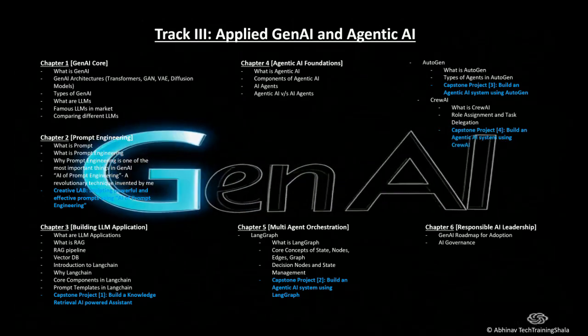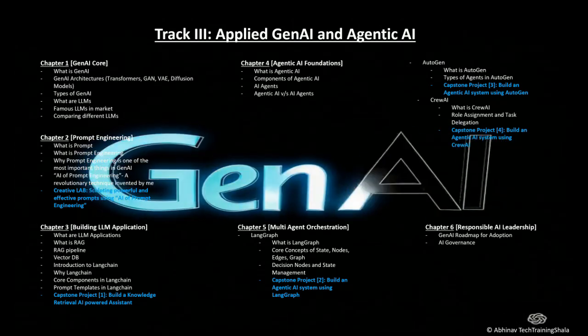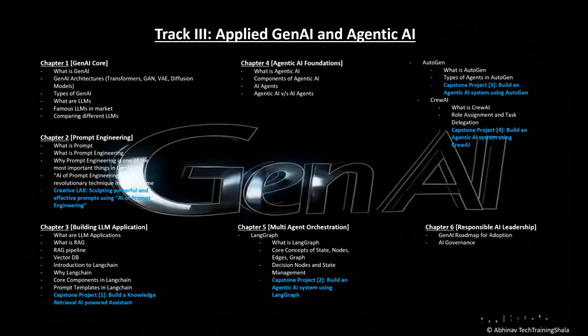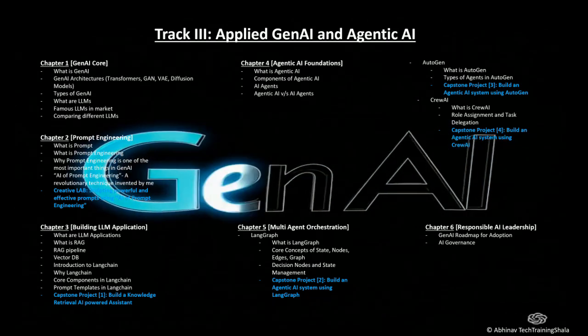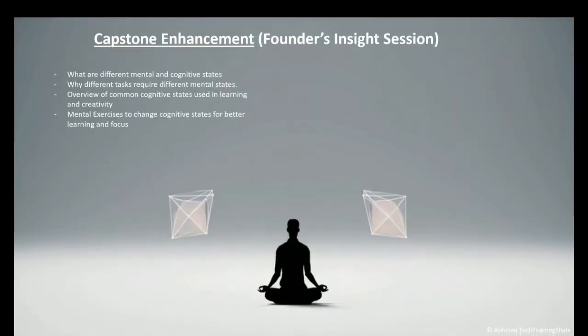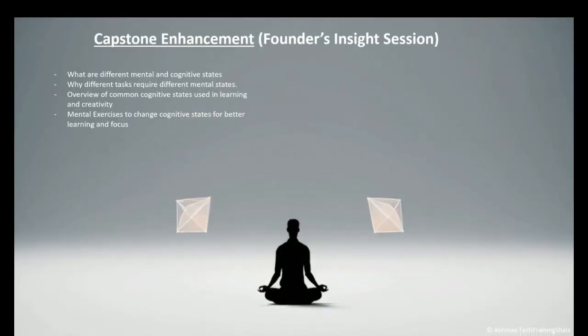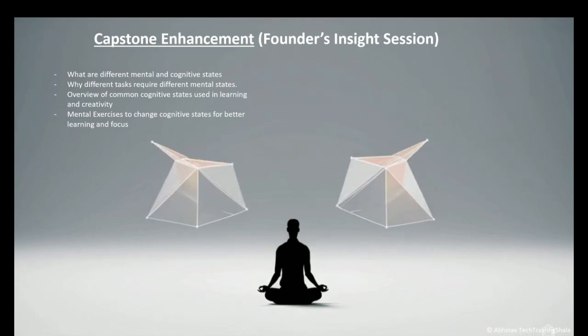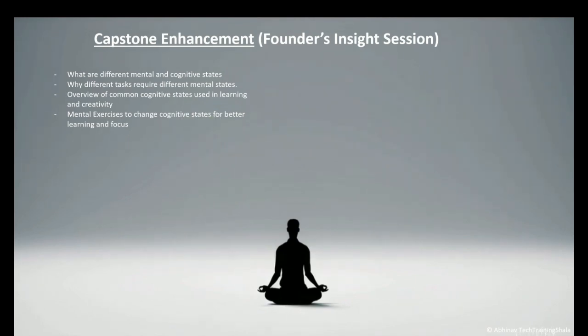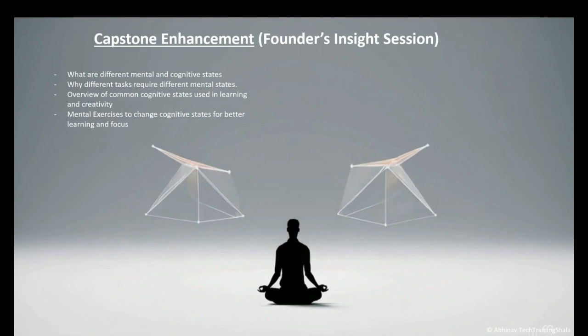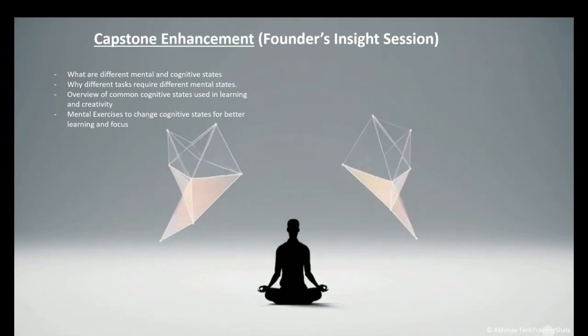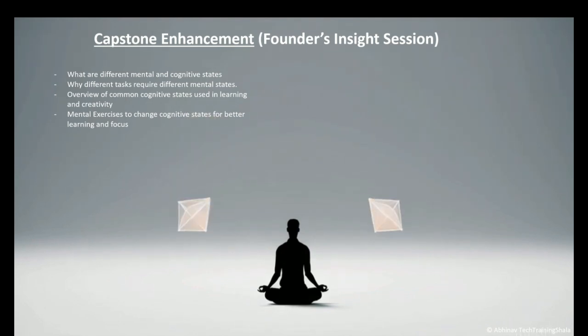Then chapter 6 is about responsible AI leadership, where we will learn about the Gen AI roadmap for adoption within any organization and AI governance. Then talking about the capstone enhancement, which is the founder's insight session. Here we will learn what the different mental and cognitive states are and why different tasks require different mental states, and an overview of common cognitive states used in learning and creativity. And I will also teach you mental exercises where you can modulate your brain for better learning and focus.